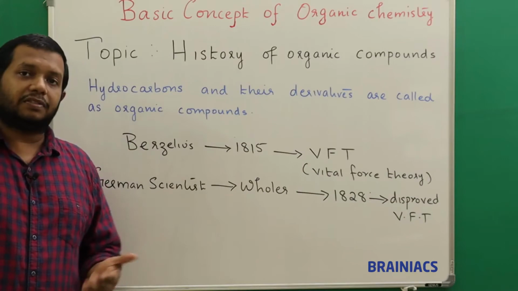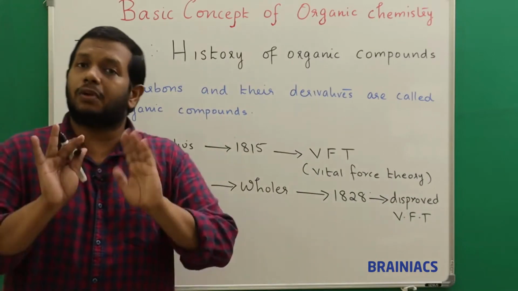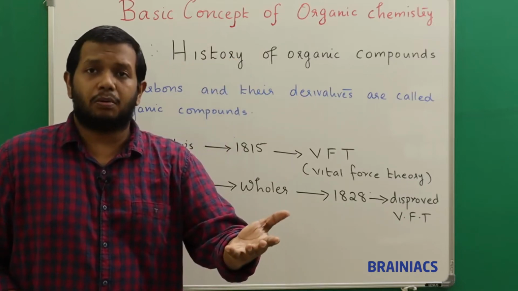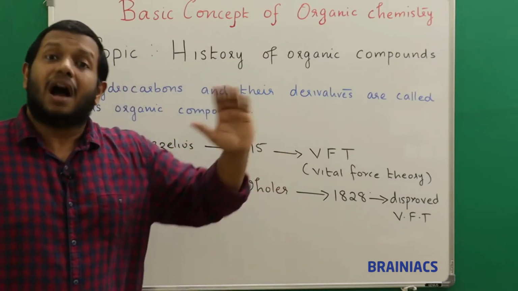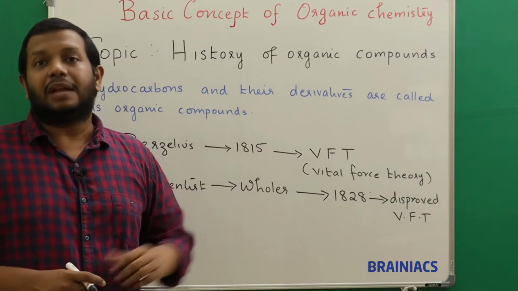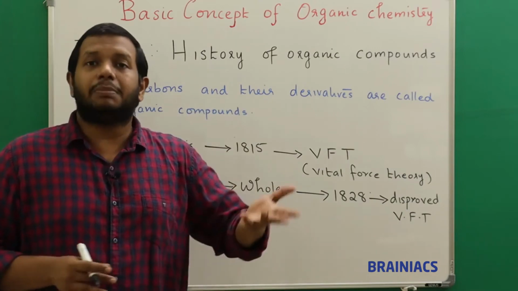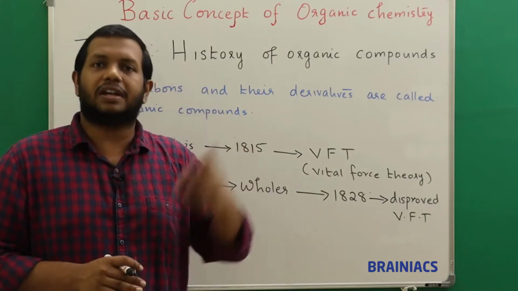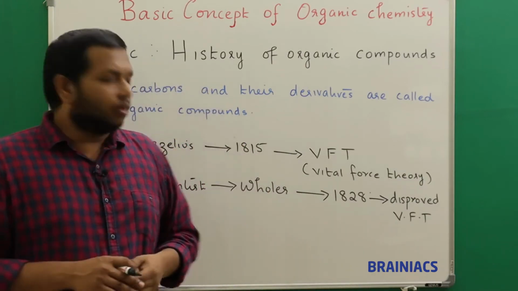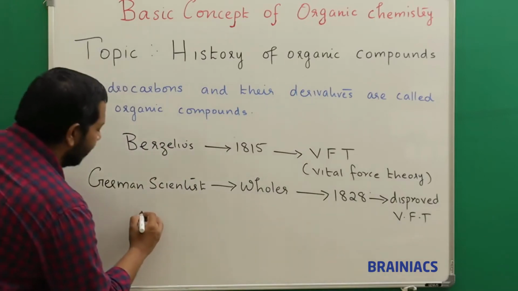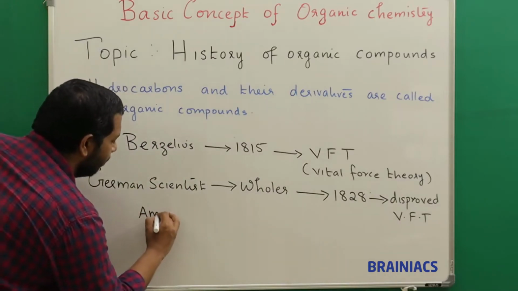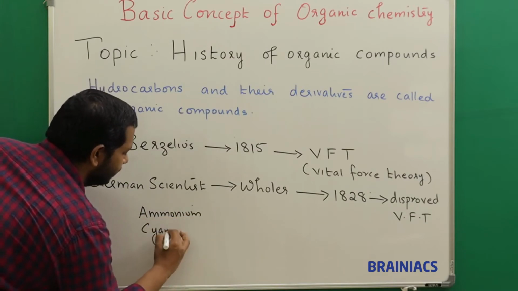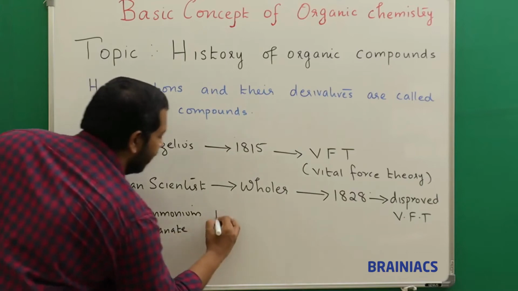So what he told is, what Berzelius told is not completely correct. It is possible that an organic compound can also be synthesized outside a living matter, that means inside a lab, or it can be prepared from an inorganic compound. Inorganic compound, that is non-living. They thought it is obtained only from living things. So he proved that from ammonium cyanate. Okay, I will write here ammonium cyanate. Please remember this compound, they may ask in entrance.